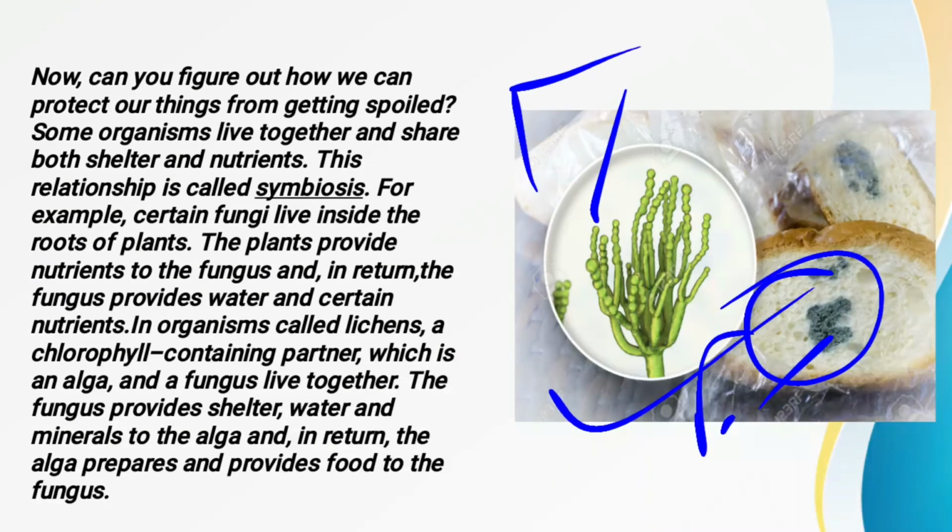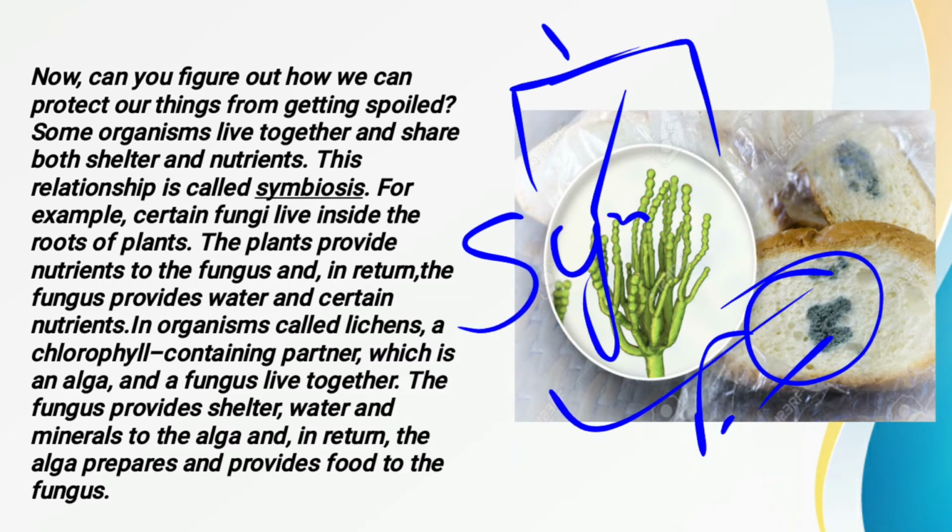That is, if you break the word symbiosis into two parts, it gives two meanings. Sym means together and bio means life. So in this mode of nutrition, when organisms live together and both are benefited from each other, the kind of nutrition found in these organisms is called symbiosis. So what is symbiosis?